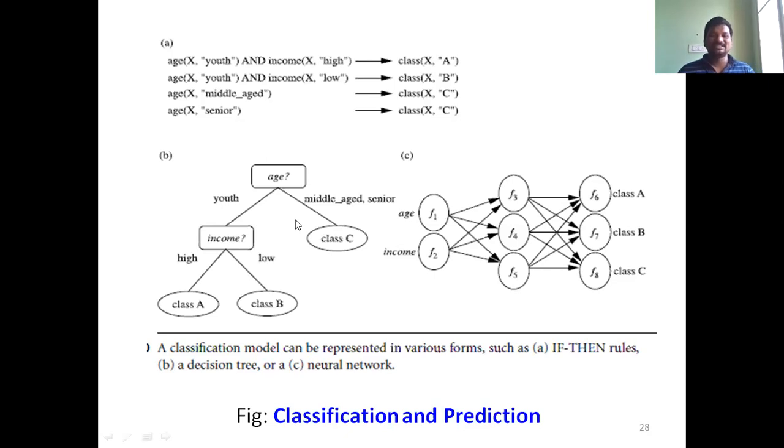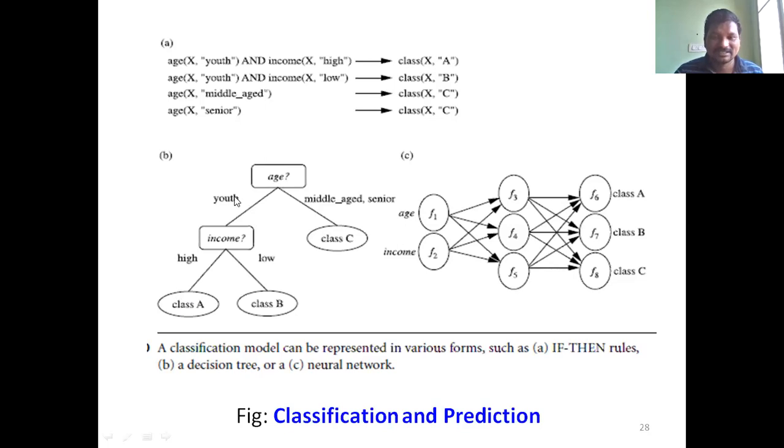Based on the rules, B explains the decision tree. Decision tree is a classification technique. The decision tree consists of a root node, internal nodes, and leaf nodes.